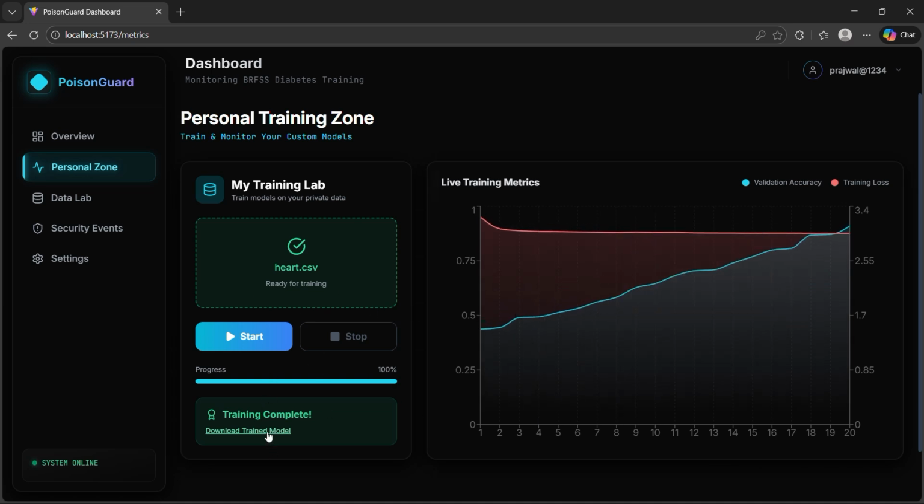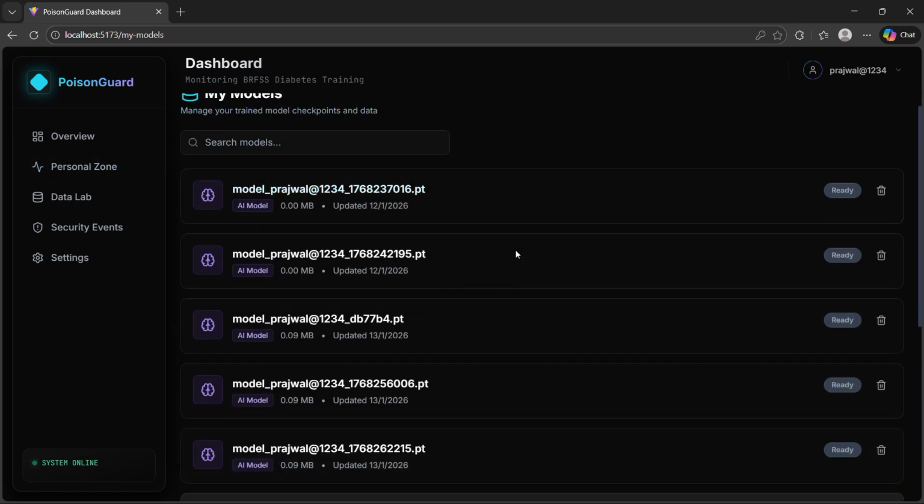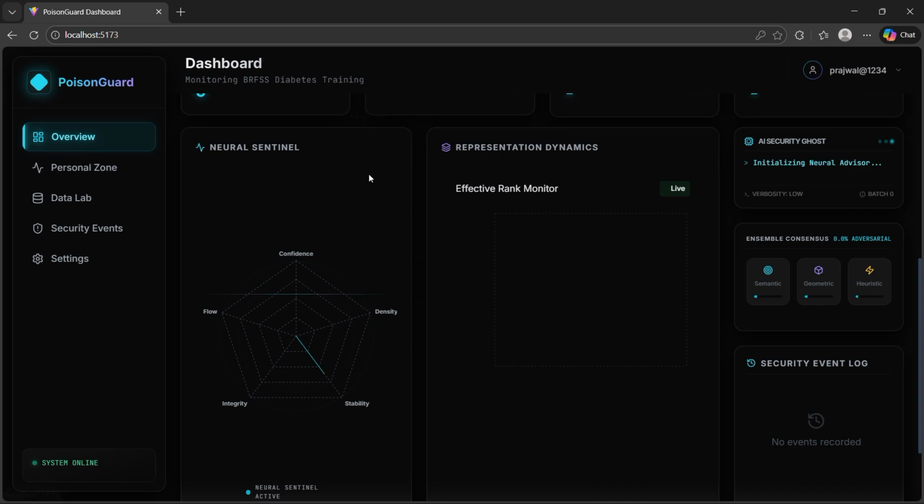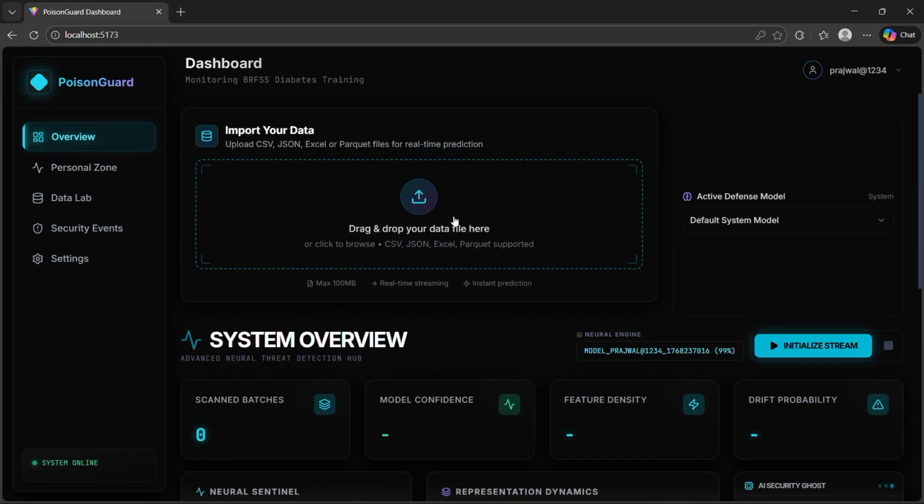You will have the trained model. I'll show the trained model here. These are all the previous models which I trained. This is the recent model which I just made. I'll go to the overview section. So now imagine you have trained models there, and now you have a complete model file here.